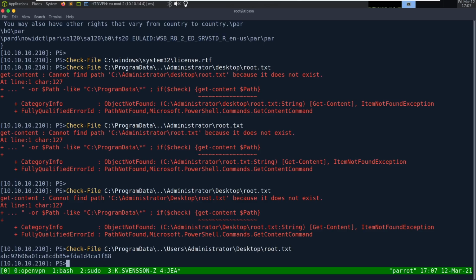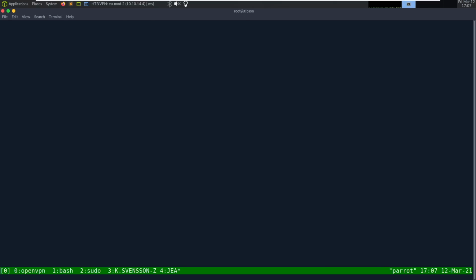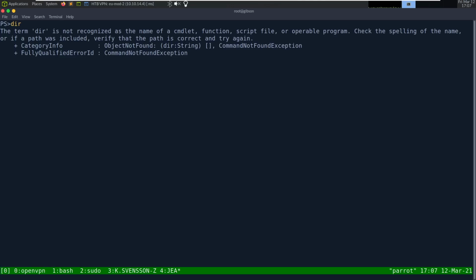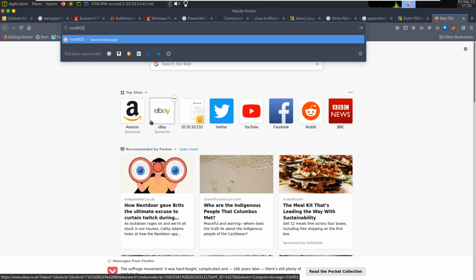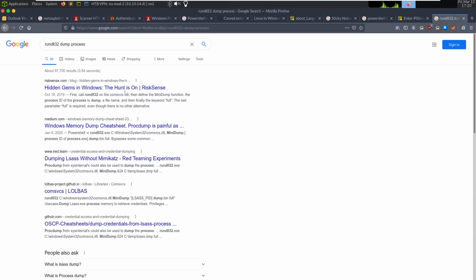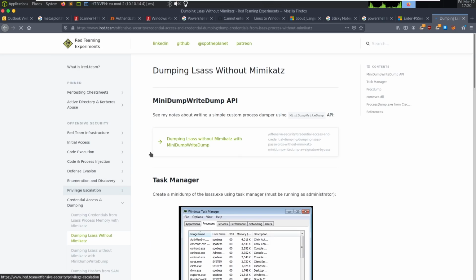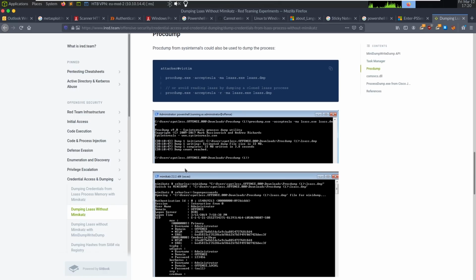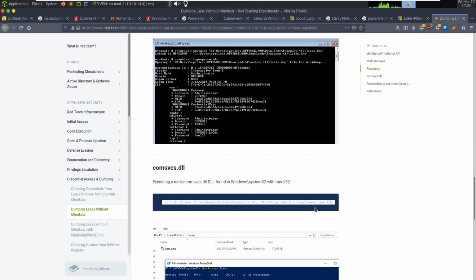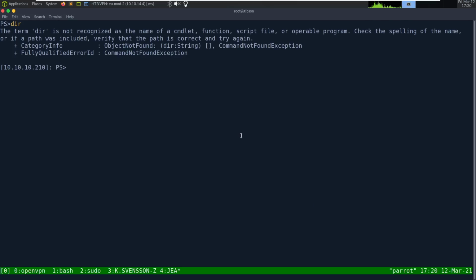There was one thing I wanted to go back to, and that was dumping the memory. So let's see if we can figure out that rundll command. Going back to my favorite resource, Google, I'm just going to Google rundll32 dump process. And let's see. This looks good. I remember seeing this comsvcs and the stuff. So let's see, proc dump, native DLL. There we go. This is the command we want.